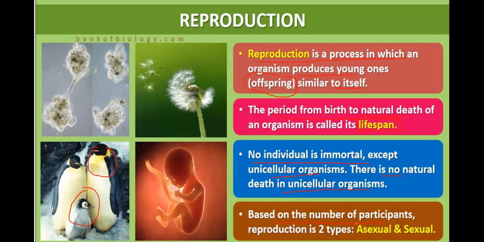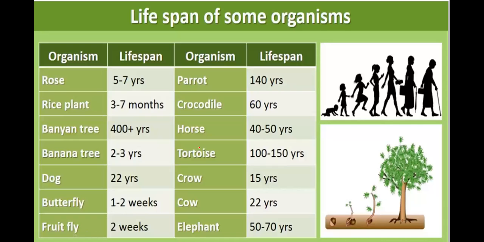Based on the number of participants, reproduction is two types, asexual and sexual. So reproduction is two types. It is based on the number of participants. So first we'll be discussing what lifespan of different organisms.